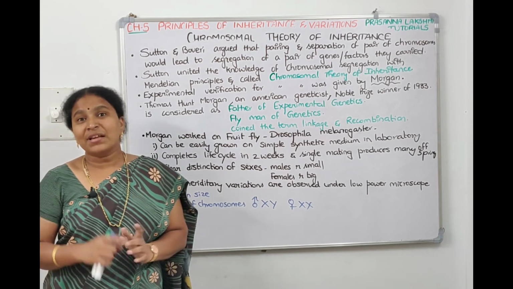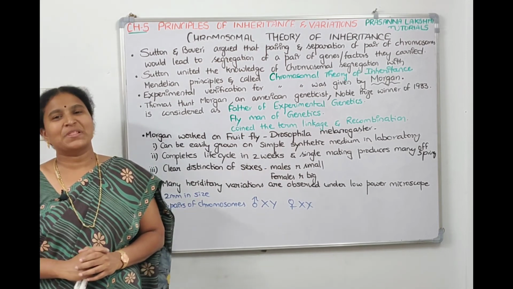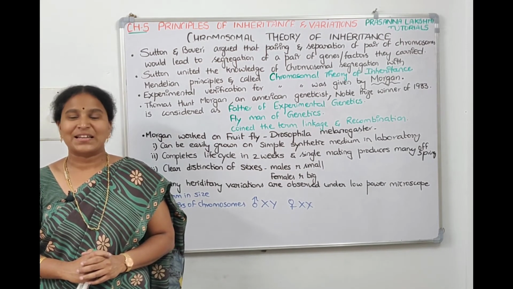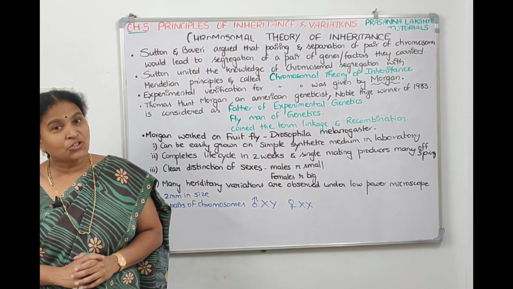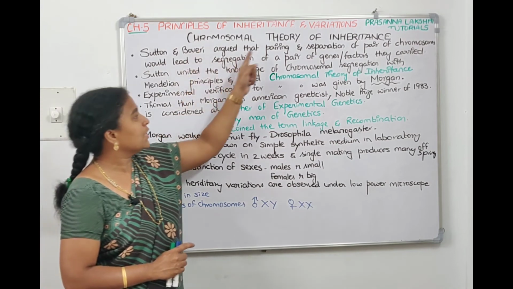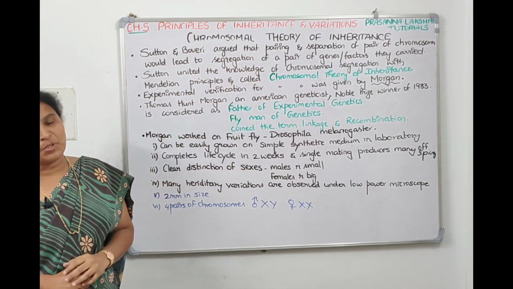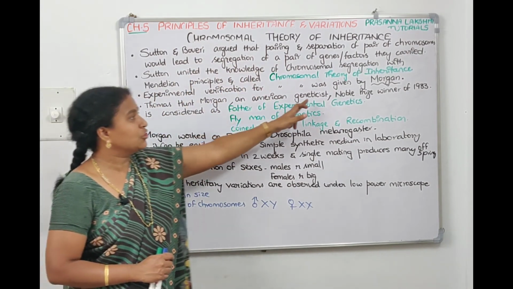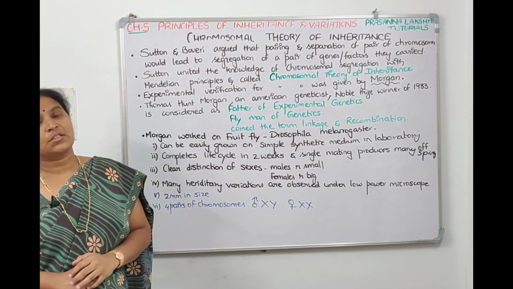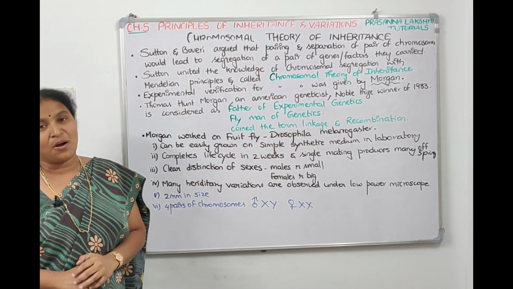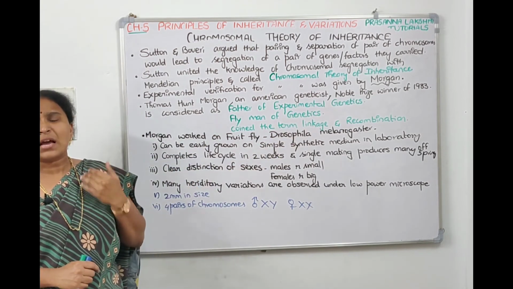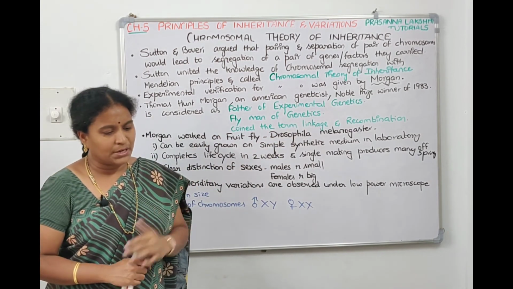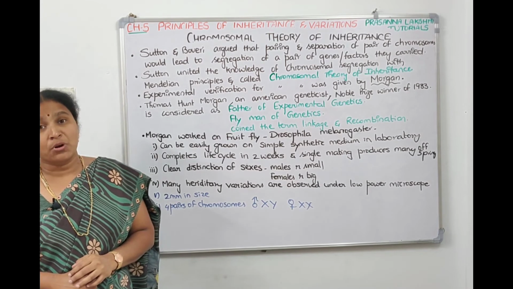And then who gave the experimental verification for the chromosomal theory of inheritance? It is Thomas Hunt Morgan. Who is Thomas Hunt Morgan? He is an American geneticist. He got the Nobel Prize for discovering linkage and recombination in the year 1933, and he produced many stalwart students like Bridges and Muller.